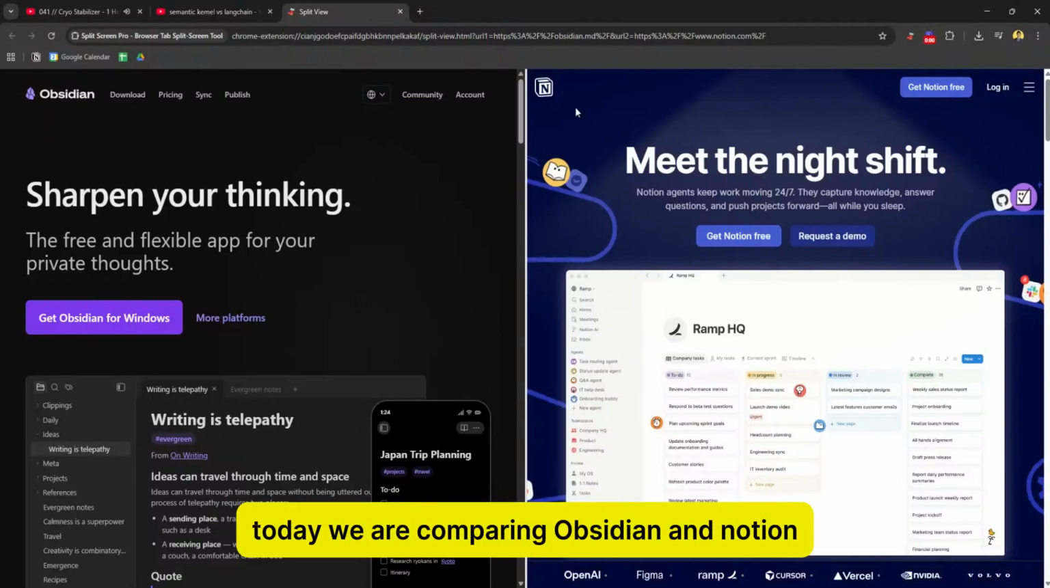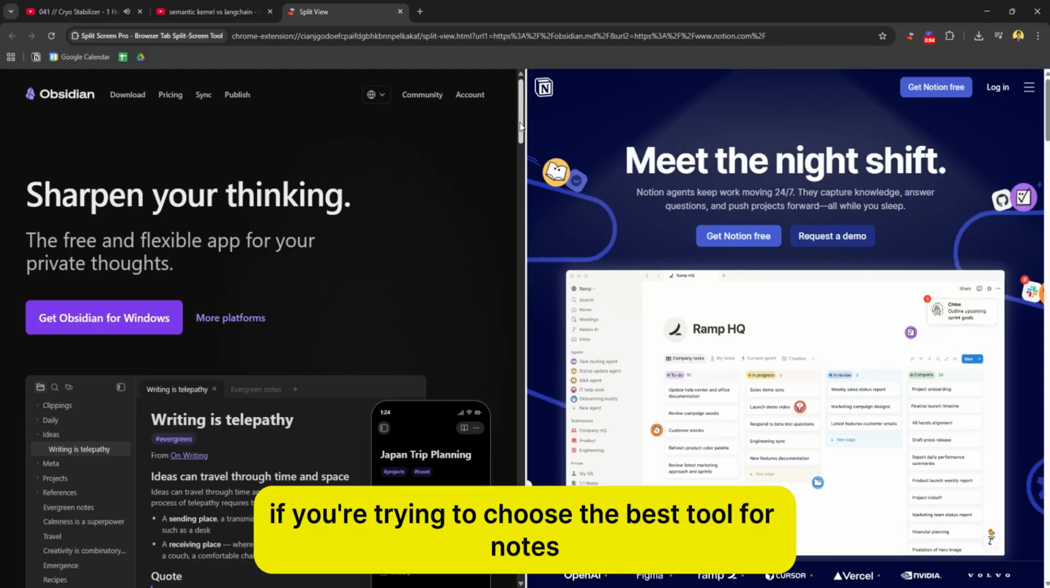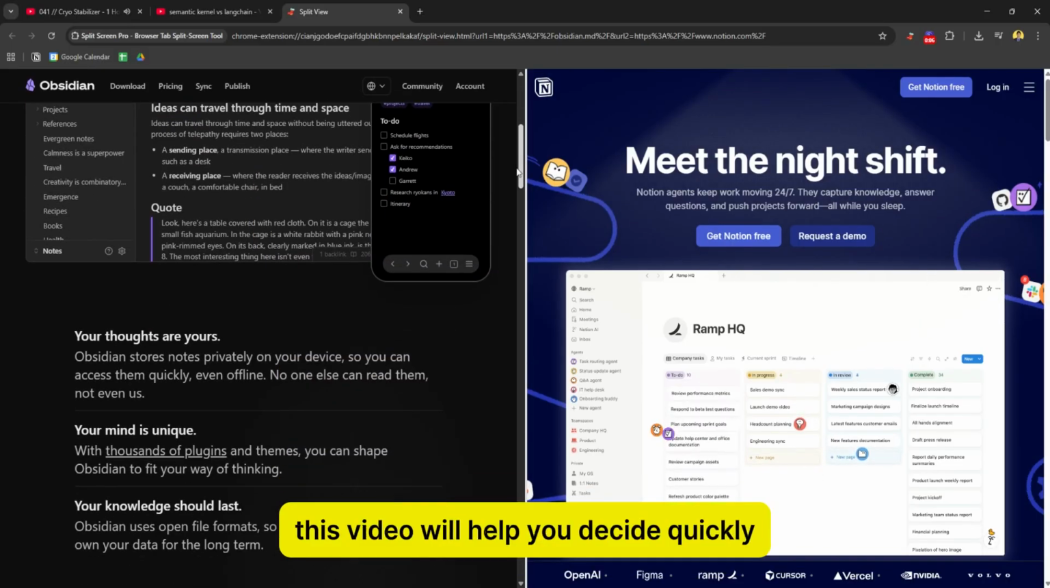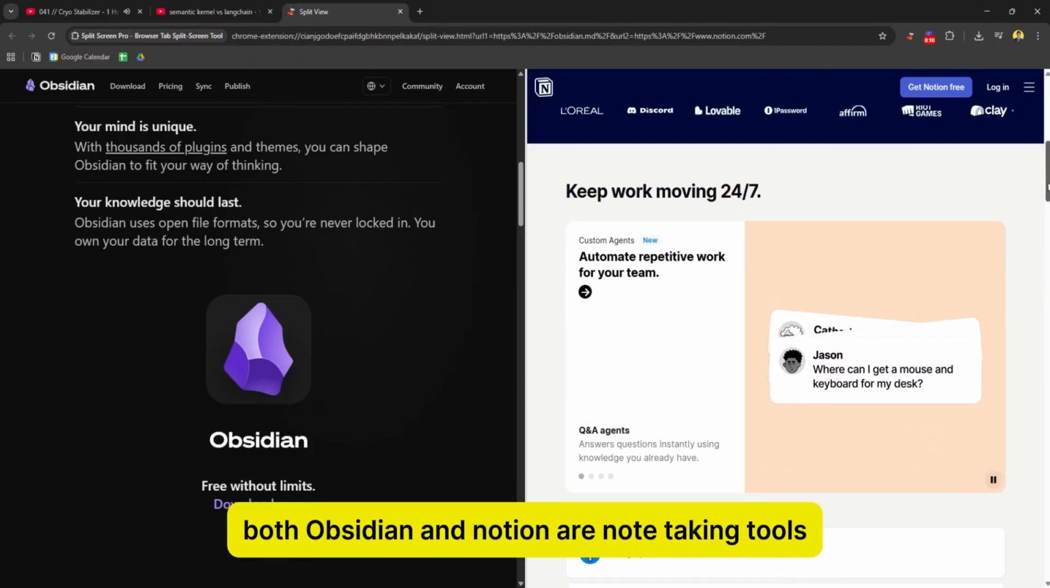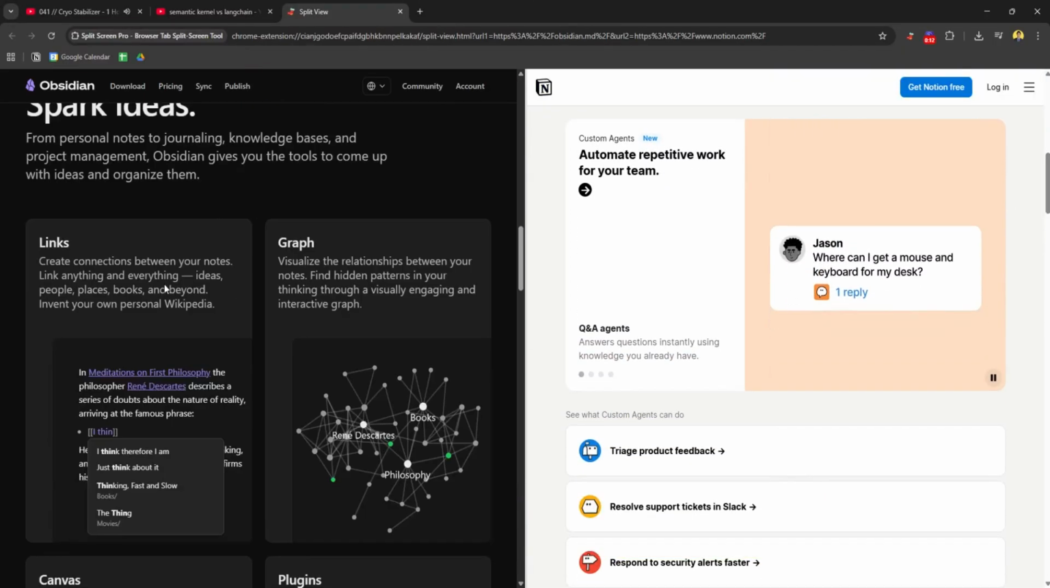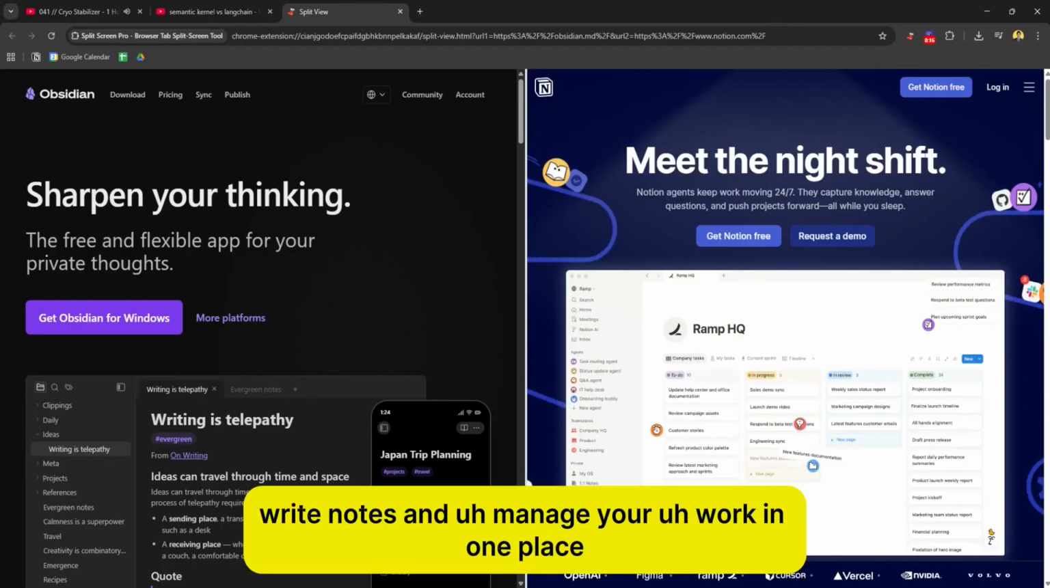Today we are comparing Obsidian and Notion. If you're trying to choose the best tool for notes and productivity, this video will help you decide quickly. Both Obsidian and Notion are note-taking tools. They help you organize ideas, write notes, and manage your work in one place.